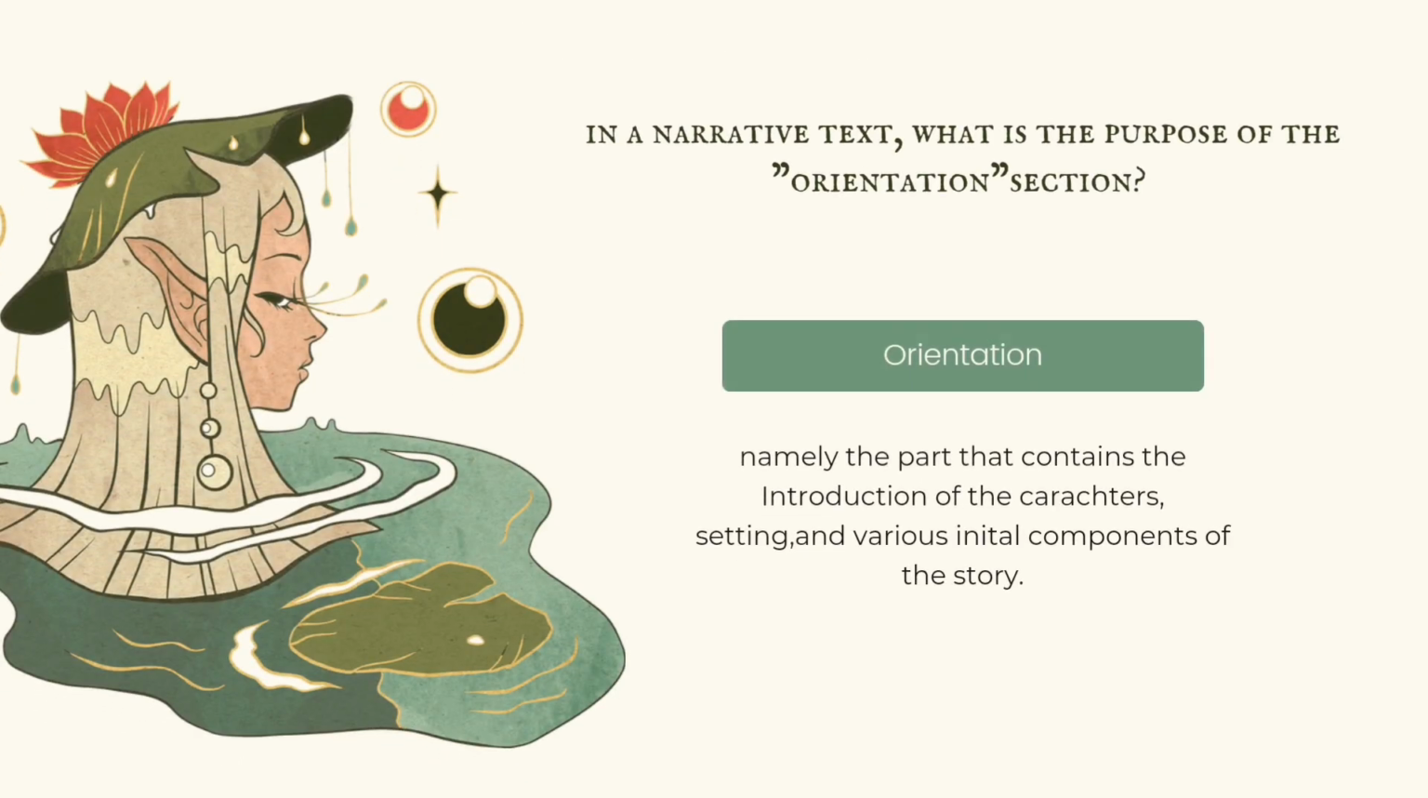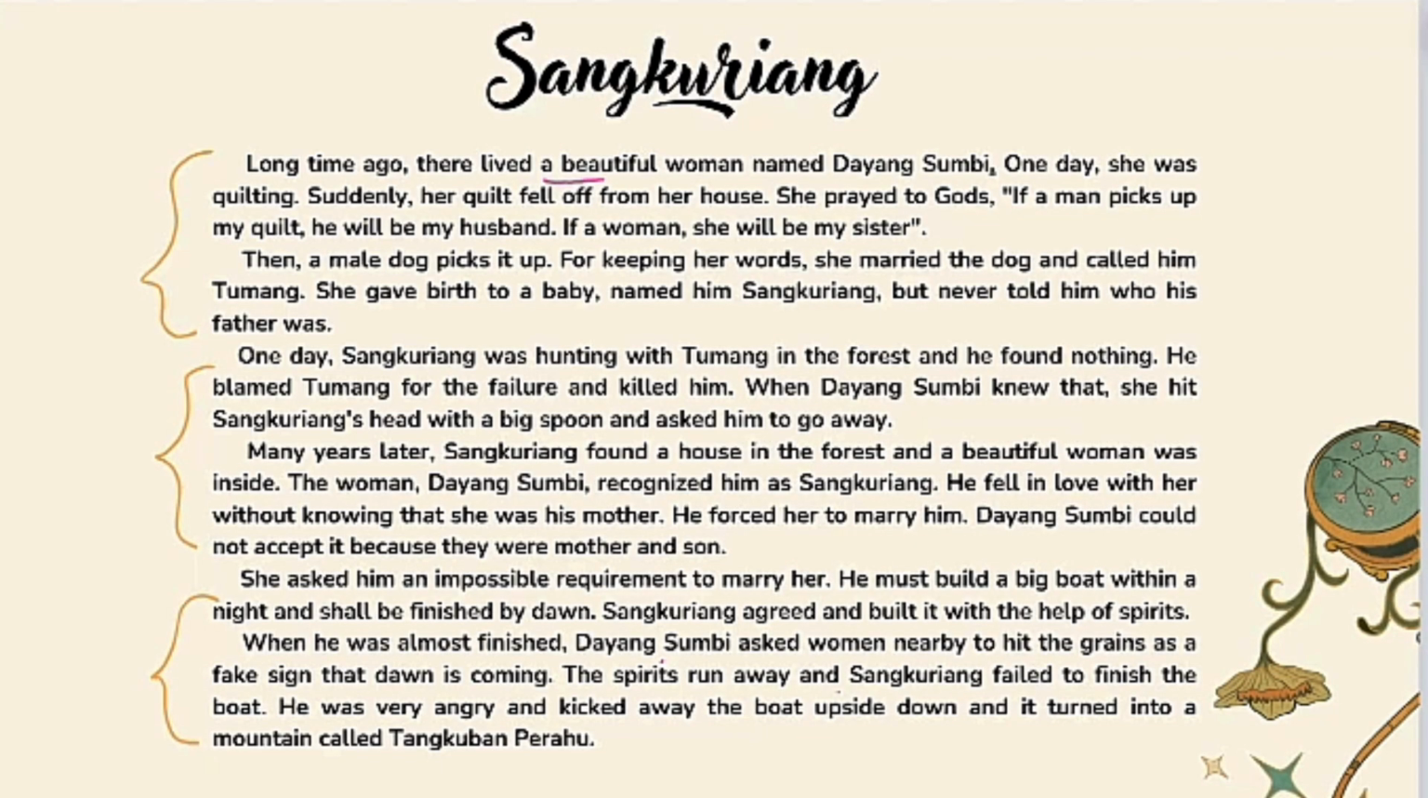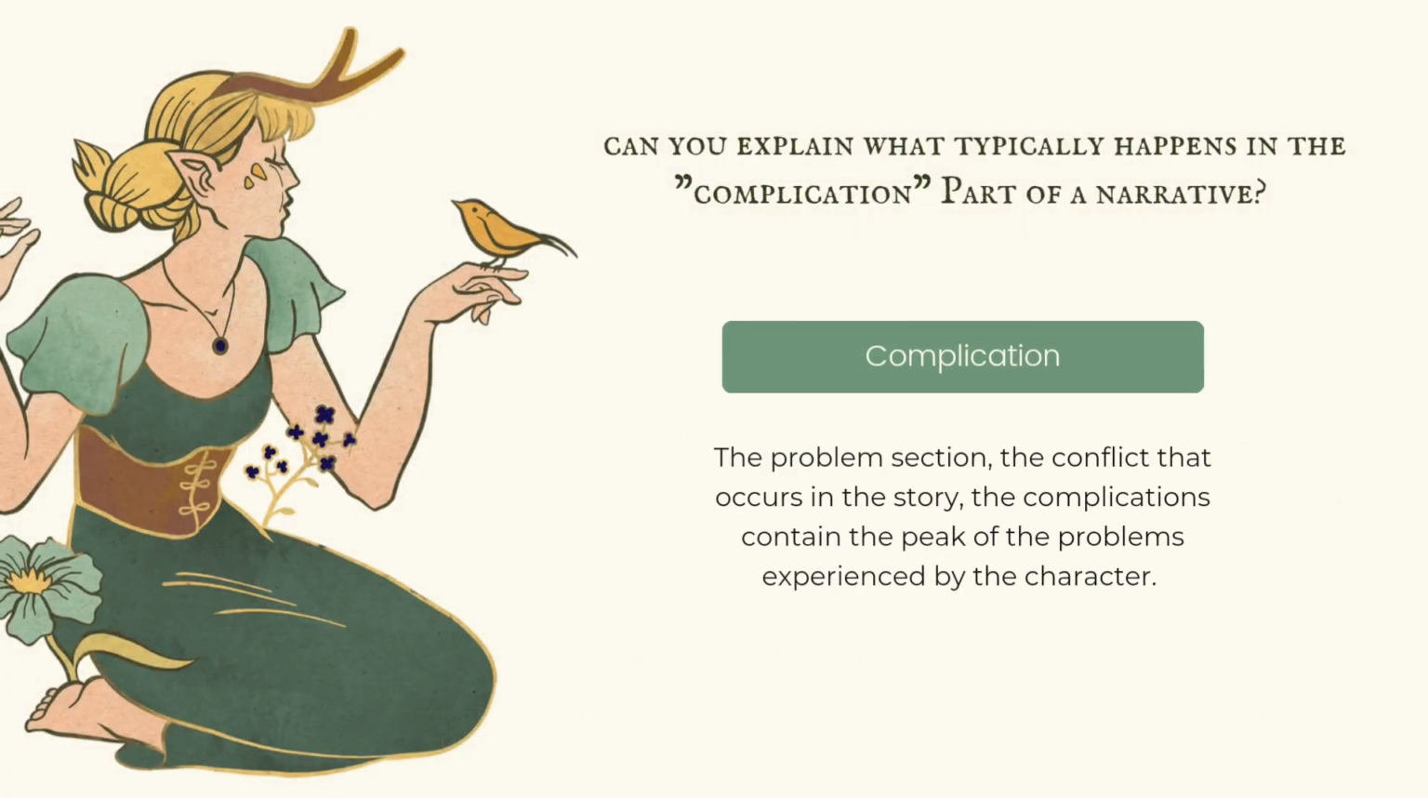Second question. In a narrative text, what is the purpose of the orientation section? Orientation, namely the part that contains the introduction of the characters, setting, and various initial components of the story. In the Sangkuriang story, it is found in paragraph 1, which explains the introduction of the characters, setting, and the beginning of the story.